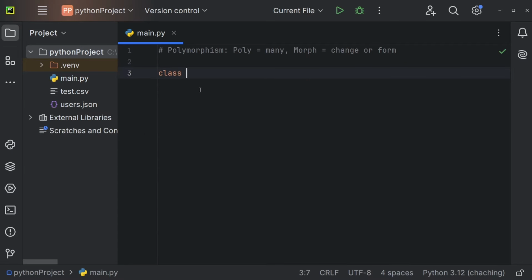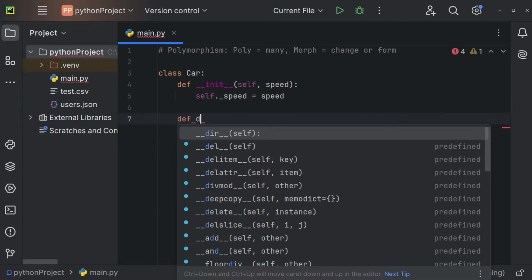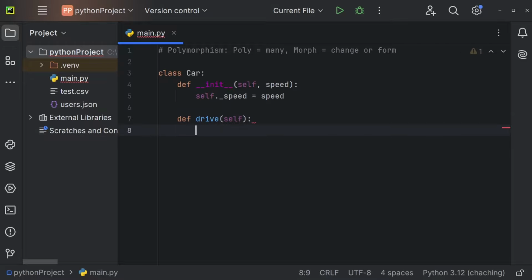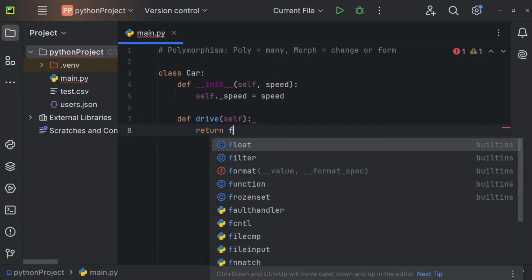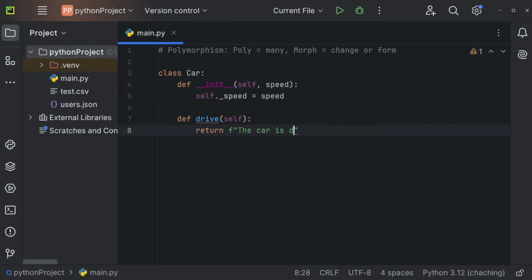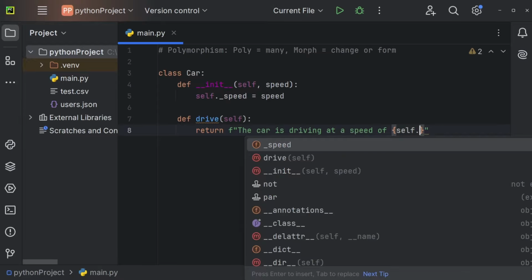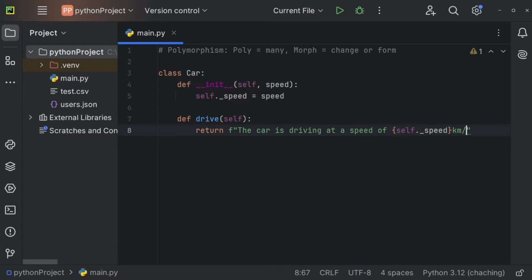So let's, for example, create a class Car. We'll use a basic constructor, so def __init__. And every single car should have a speed, for example. So speed. And we're going to say that self._speed is going to be equal to speed. And now every single car can drive. So def drive(self). And we're just going to return an f-string that says the car is driving at a speed of self._speed, kilometers per hour, like so.